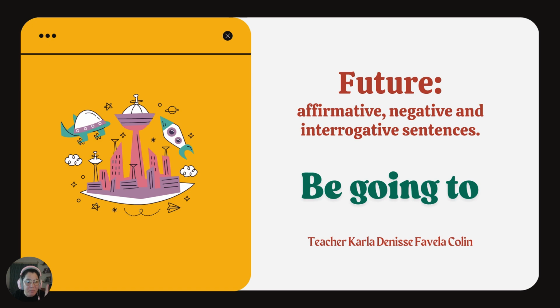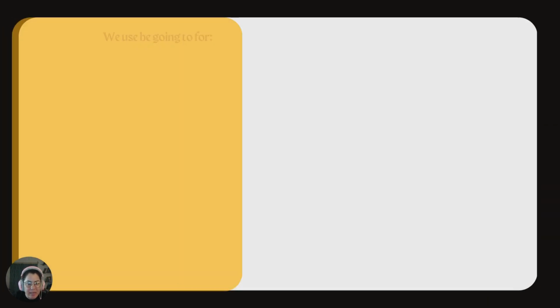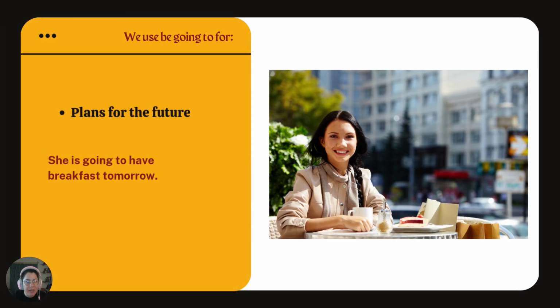This is going to be a very fast video. Then, when do we use be going to? For plans for the future. Everything we plan for the future is going to be written with this form.